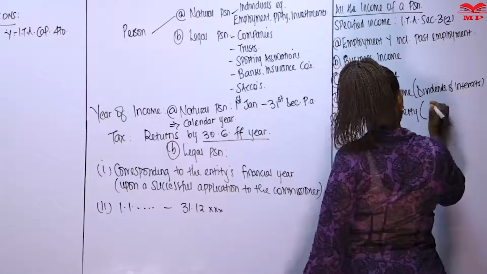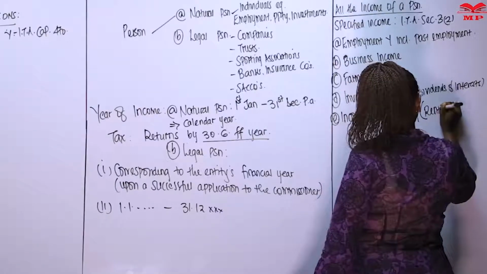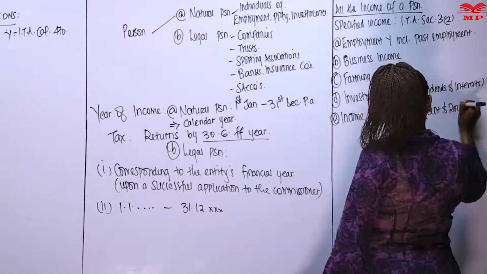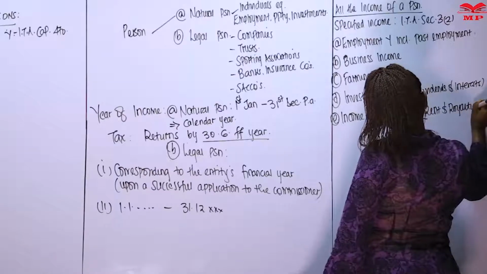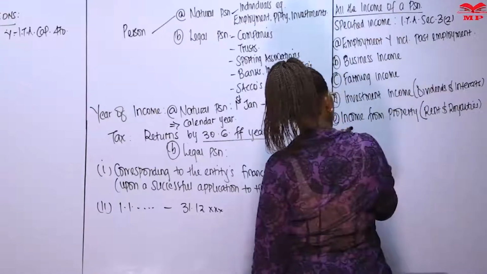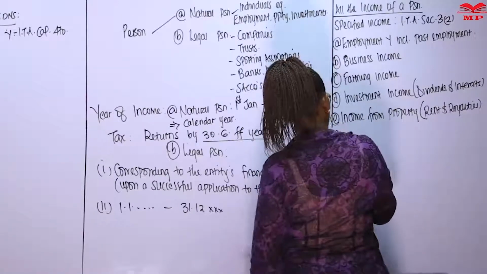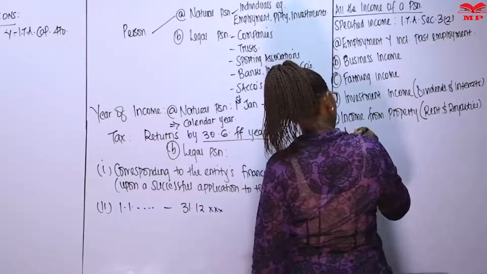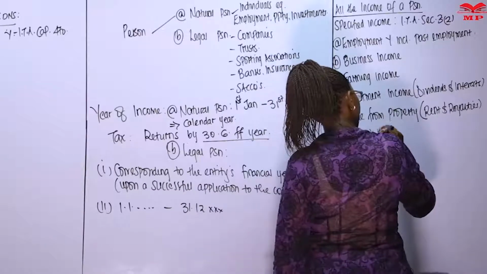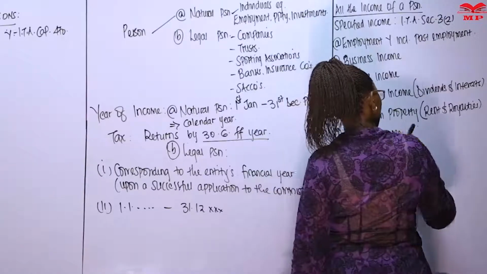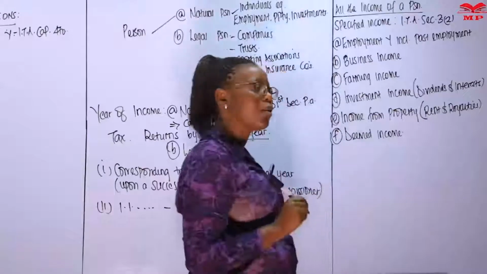This again comprises of rent and royalties. Then the final part has deemed income. So these are the specified sources of income.